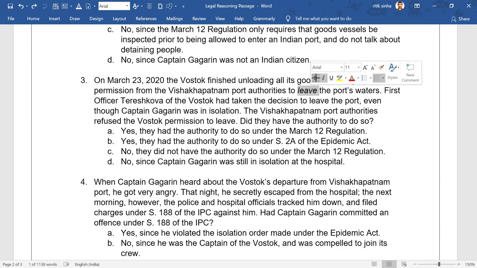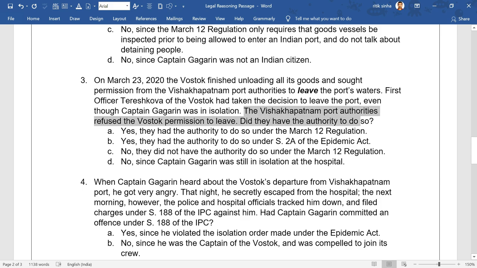They asked the authority or permission to leave the port's waters. First officer Tereshkova of the Vostok had taken the decision to leave the port, even though Captain Gagarin was in isolation. The Vizag Port authorities refused the Vostok permission to leave. This is the contention, and the question is: did they have the authority to do so?